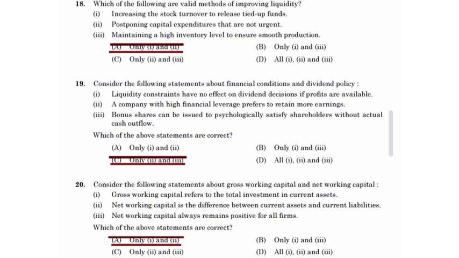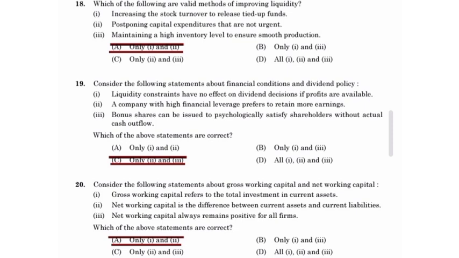Consider the following statements about financial conditions and dividend policy. Choose the correct one. 2 and 3 are correct. A company with high financial leverage prefers to retain more earnings. Bonus shares can be issued to psychologically satisfy shareholders without actual cash outflow.